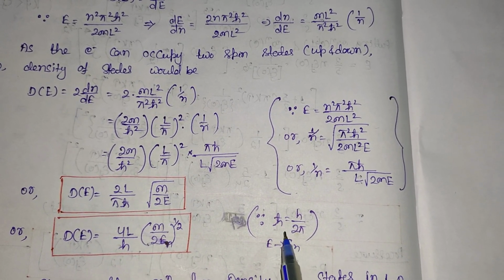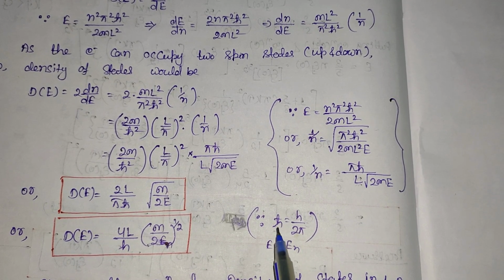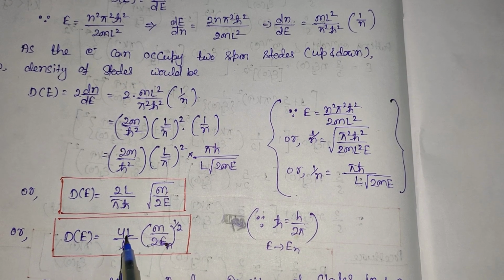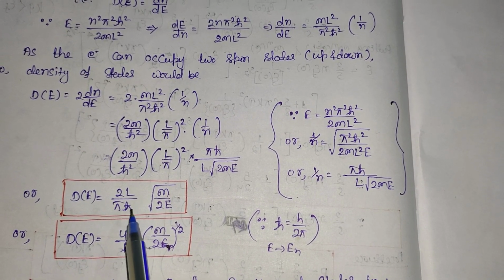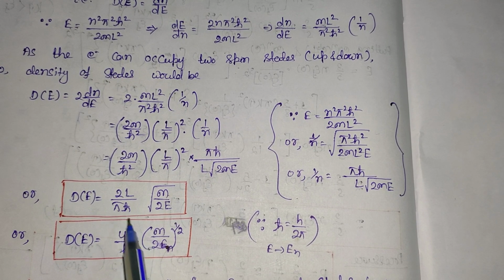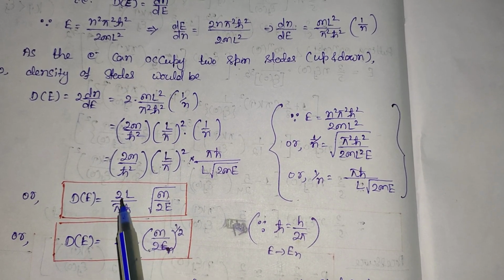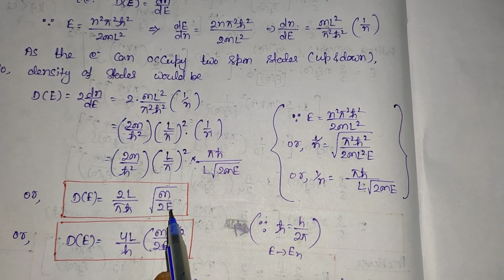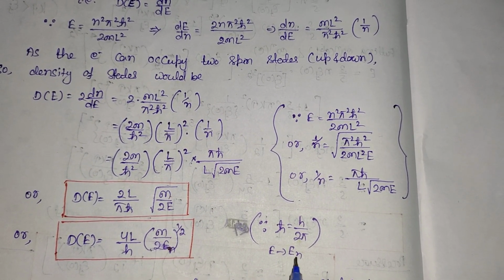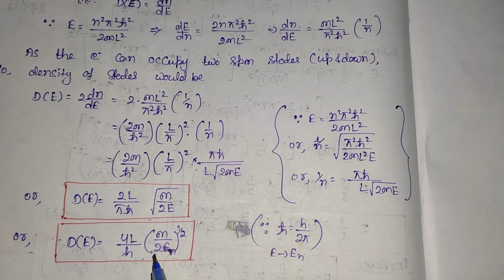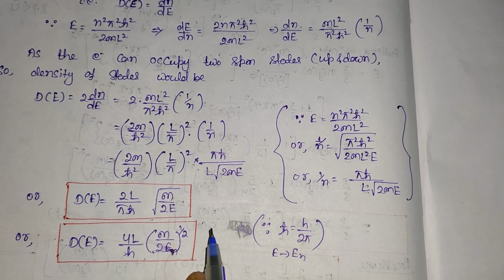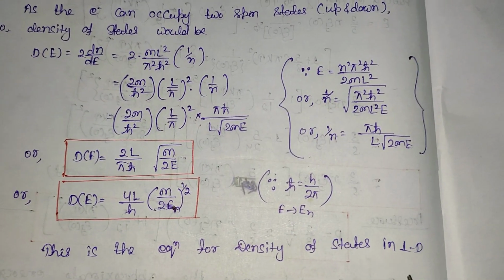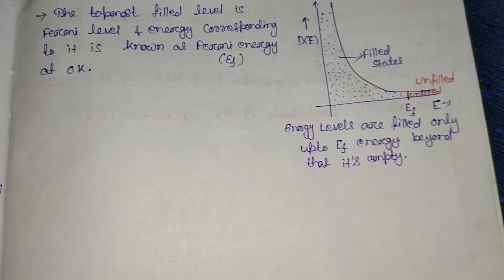This ħ can be written as h by 2π. This is your h-cut or h bar, that is equal to h by 2π. This becomes 4L divided by, if I place this ħ as h by 2π, so that π gets cancelled. That will be 4L by h into m divided by, if I replace this energy as En, that will be m by 2En whole power 1 by 2. This is your density of state in the case of a one dimensional system.